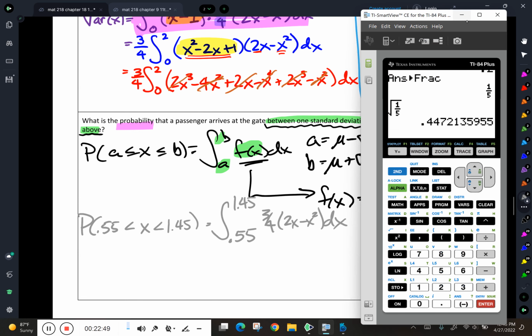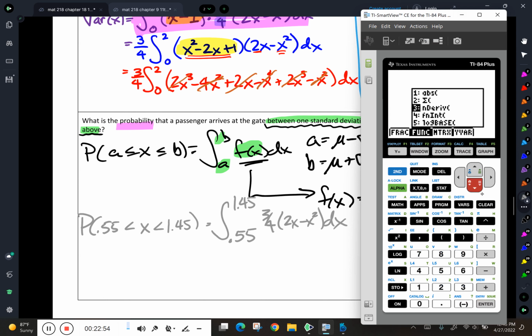So I'm going to go grab my calculator. I'm going to do an integral. My lower limit is going to be 0.55. My upper limit is 1.45. And my function was 3/4, so 0.75 times the quantity 2x minus x squared.